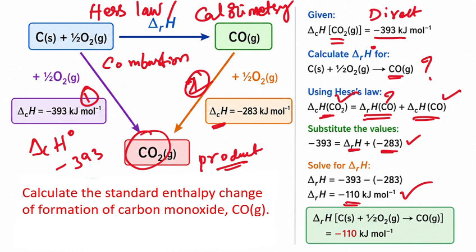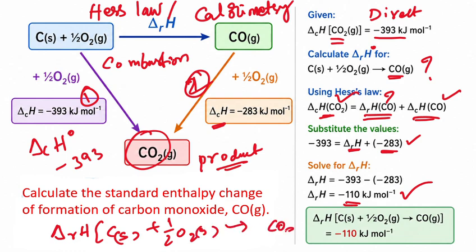So carbon plus oxygen subjected to burning gives carbon monoxide gas, and the enthalpy change is minus 110 kilojoules per mole. I hope you understood. Thank you.